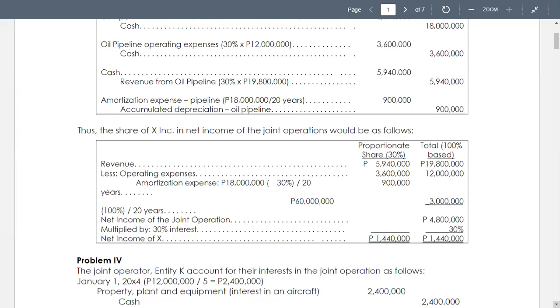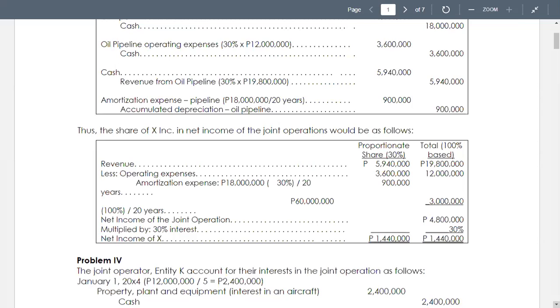We deduct the expenses. Total share of X is 4.5 million. There must be a single line. Draw a single line under 5,940,000 and under 19.8 million, so as to separate the revenue from the expenses. So we have the expenses, share of X of 4.5 million, deducted from the revenue.